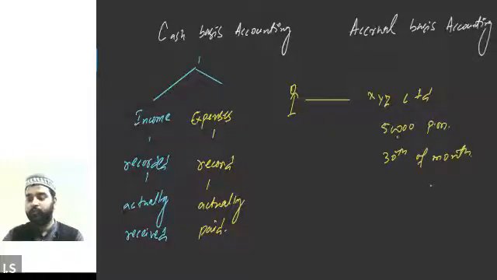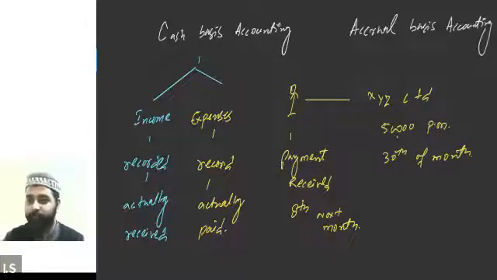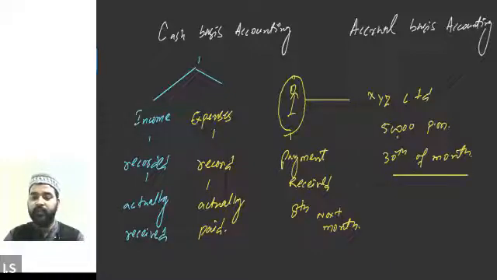So if I talk about the month of January, his salary will be due on 30th of January, but he receives payment on, let's say, the 8th of the next month. So basically his salary is 50,000 per month. He will be entitled to receive the salary on the 30th of the month, but his salary will be paid and credited to his account only on the 8th of the next month.